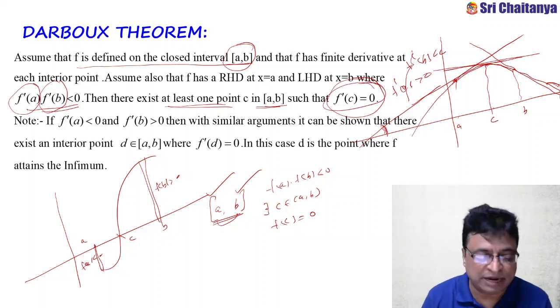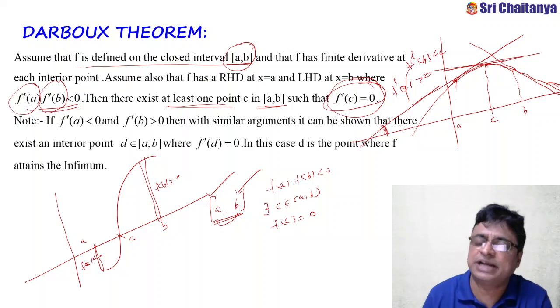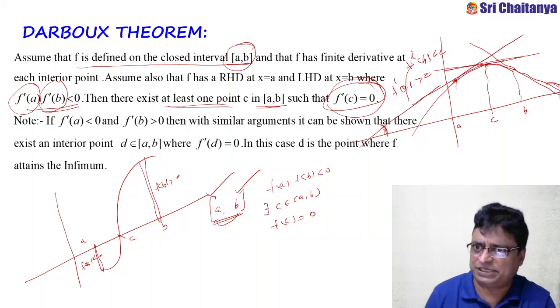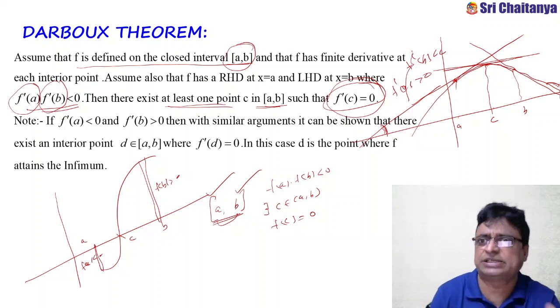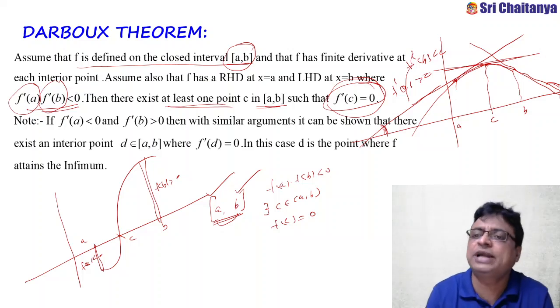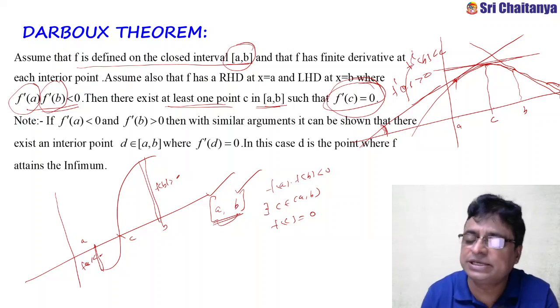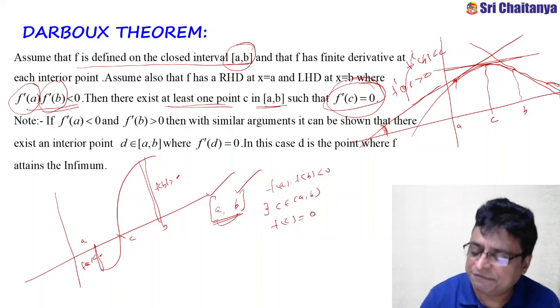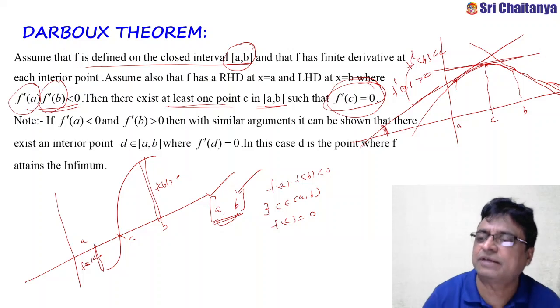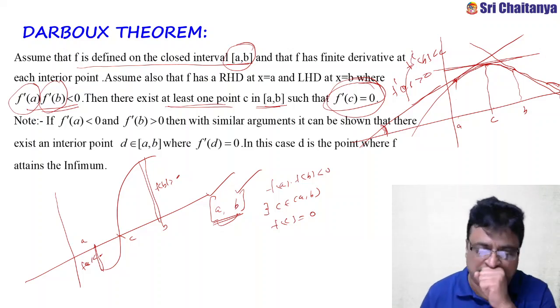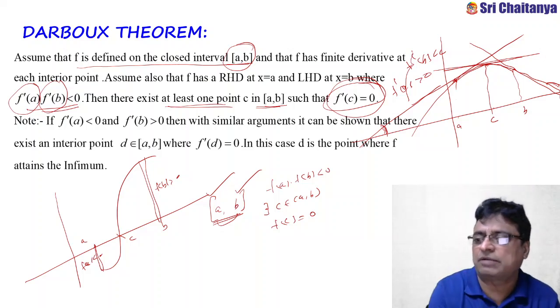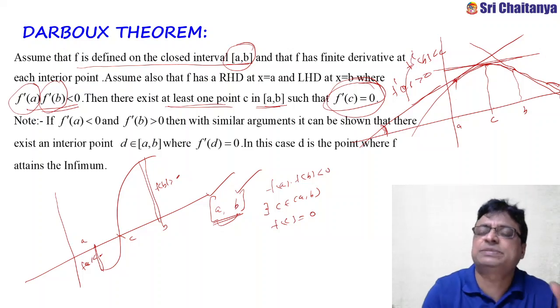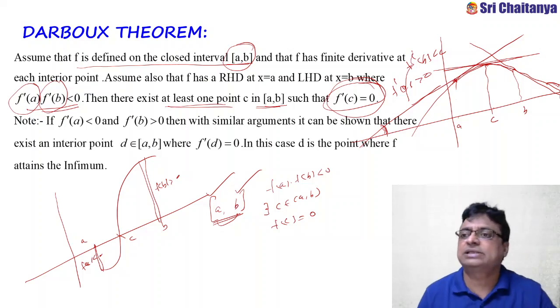What does it mean? F dash c is the derivative of the function at x equal to c. Geometrical interpretation: the slope of the tangent at x equal to c is 0 means what? Tangent parallel to x-axis. So, if a function satisfies this kind of conditions, then at some point on the curve, the tangent is parallel to x-axis.